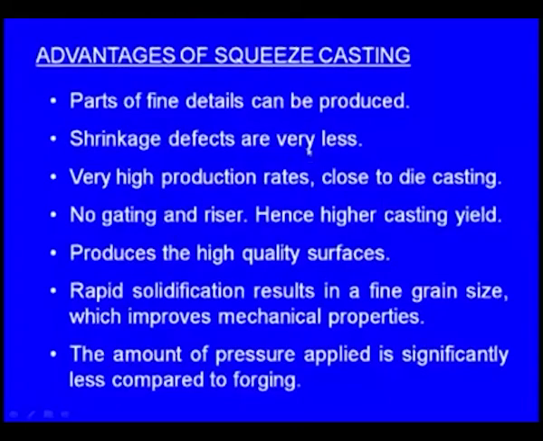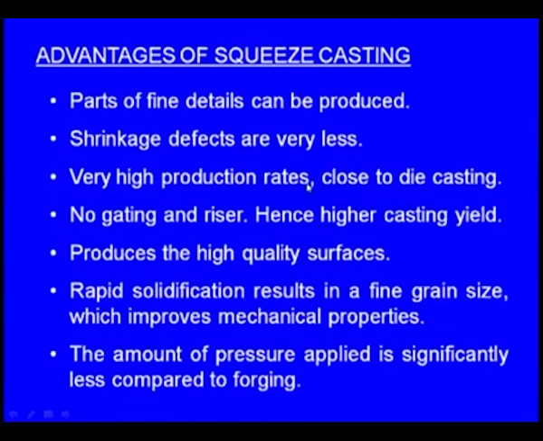Parts of fine details can be produced. As I already told, because we are applying the external pressure, the molten metal fills the fine details and the complex details without any difficulty. Next one, shrinkage defects are very less. Shrinkage means internal hollow cavities inside or externally. When we are applying the mechanical pressure externally, the possibility of creation of these internal or external cavities will be minimized.